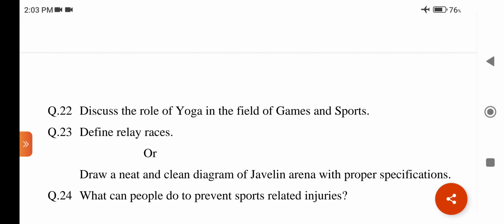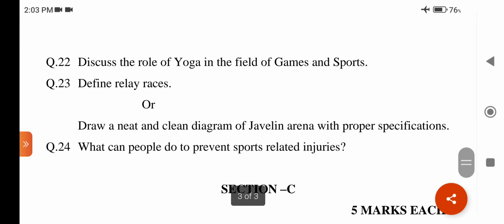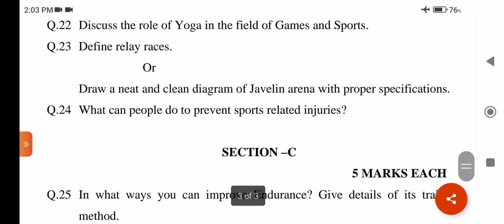Question number 22. Discuss the role of yoga in the field of games and sports. Role means the character. Discuss means write about seriously or formally. This question is related to chapter number 6, yoga. The answer may be, first of all, introduction.